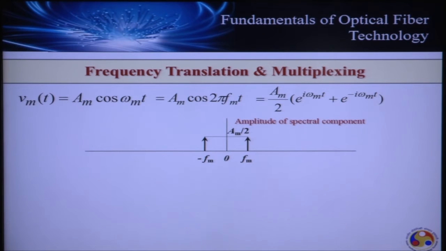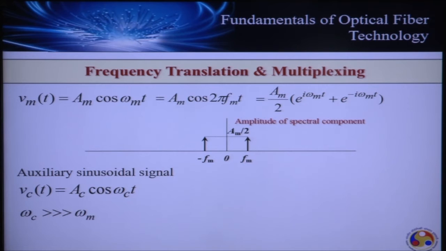Now, as I said, for frequency translation we require an auxiliary signal which is known as the carrier wave, whose frequency, as I already said, used to be larger than the frequency of the signal which has to be transported. So let's consider the auxiliary sinusoidal signal defined by Vc, where c stands for carrier, equal to Ac cos omega c t. This frequency is much larger than the frequency of the signal which has to be transported. Again, this signal can be expressed in terms of the linear frequency and once again in terms of exponentials.